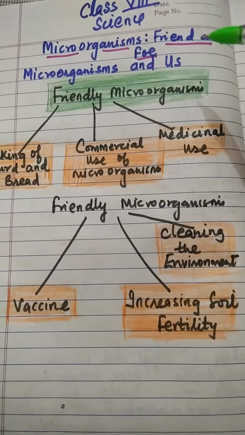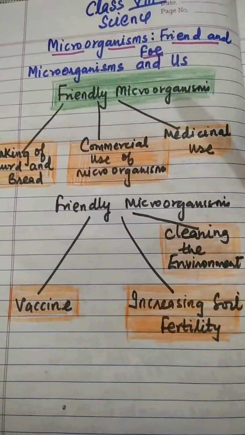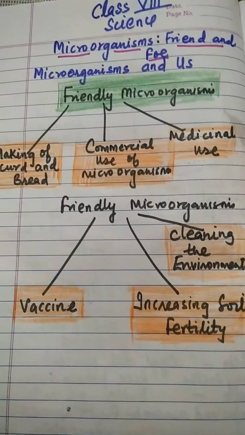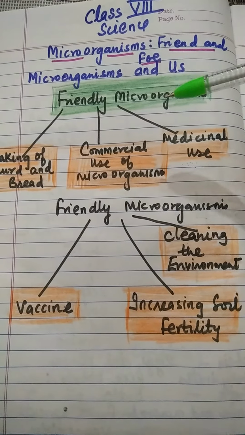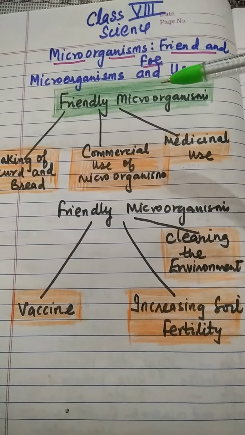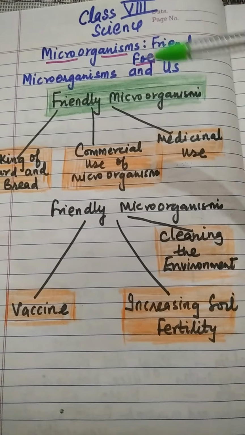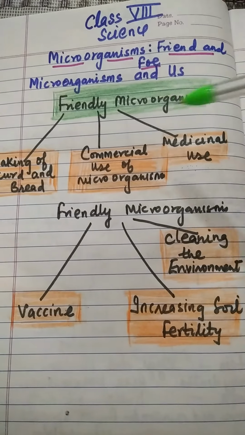Class, in continuation of the chapter Microorganisms: Friend and Foe. Today I am going to explain friendly microorganisms. Microorganisms play an important role in our lives. Some of them are beneficial in many ways, whereas some others are harmful and cause diseases.